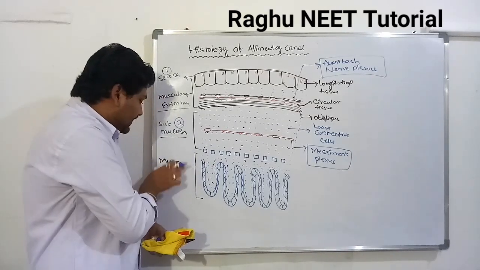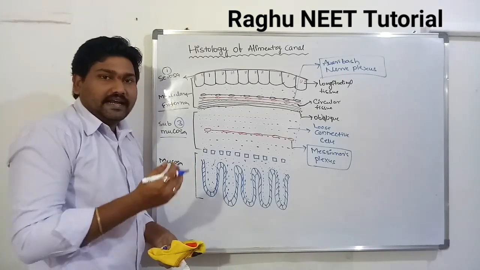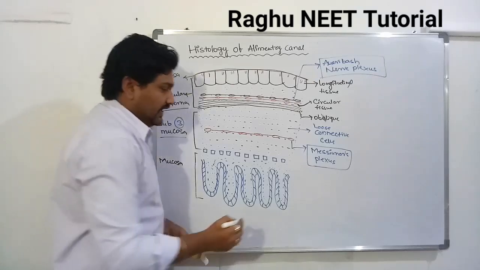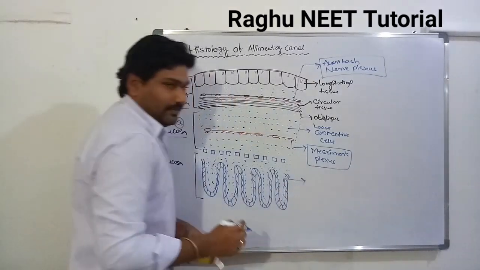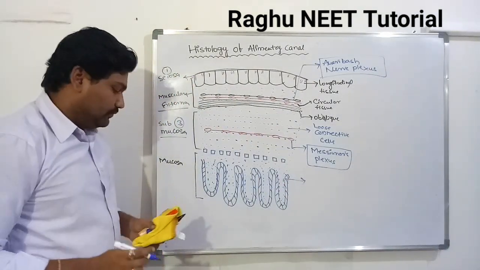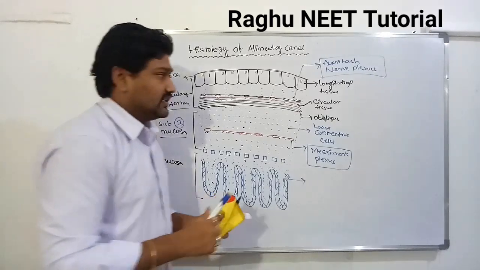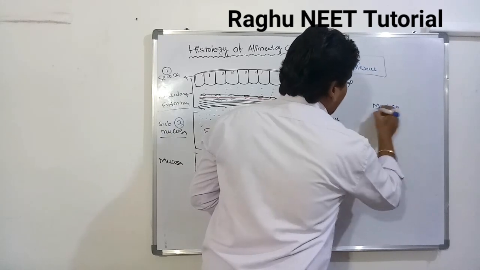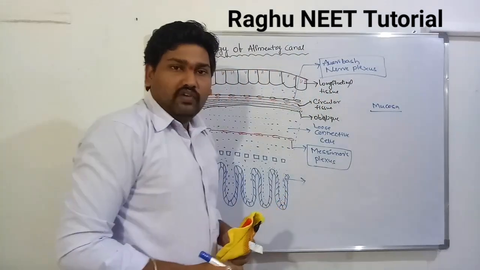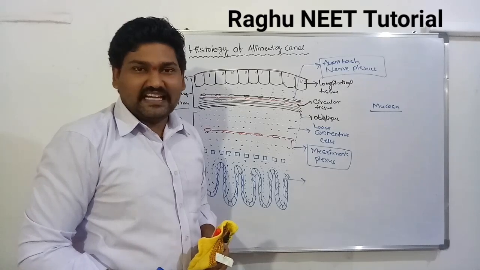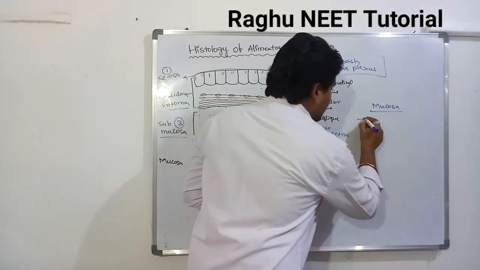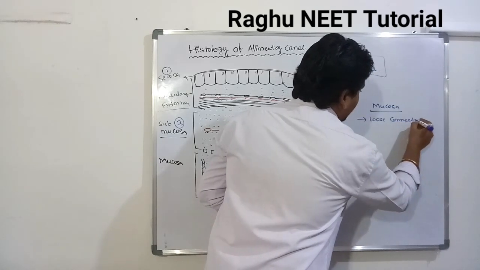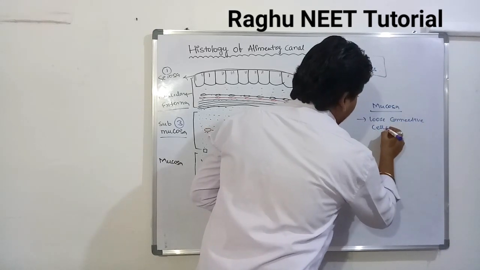Next, after the submucosa, we are discussing the last or innermost part of the alimentary canal, known as the mucosa region. It is the innermost layer of the alimentary canal. In the mucosa region, loose connective cells are present.